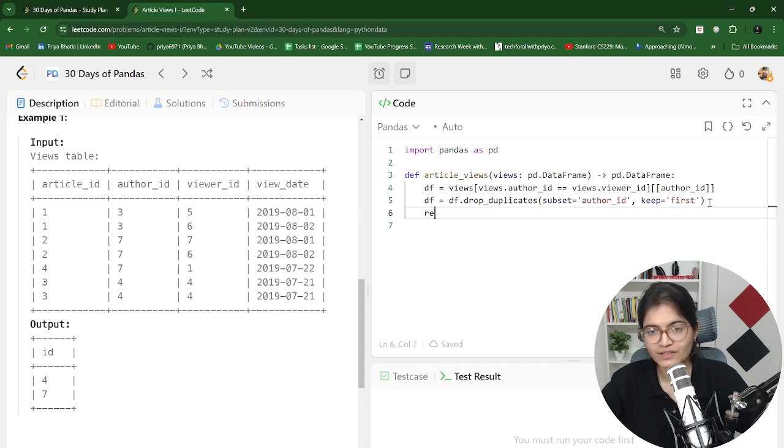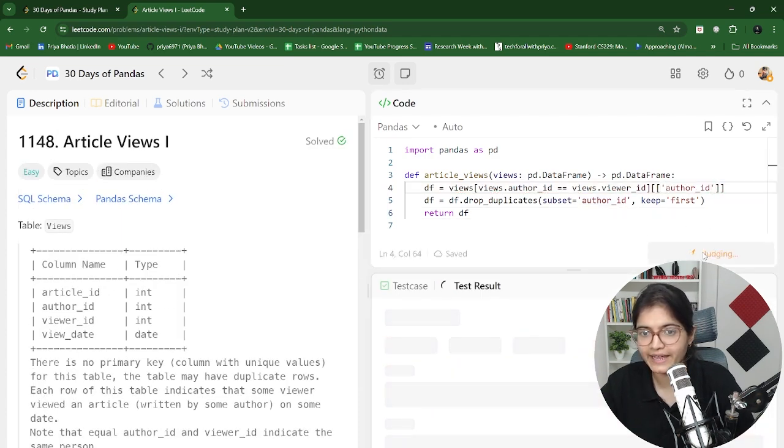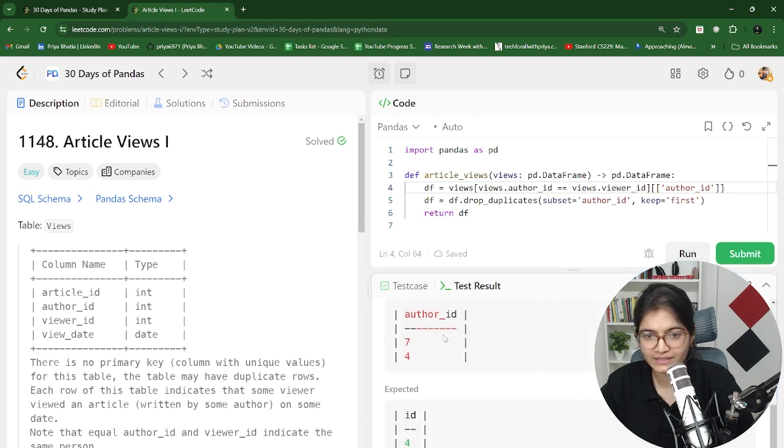Now I will showcase how our DataFrame looks. Let's see that. Author ID is not defined. Why is it saying this? Okay, now you can see we have author ID 7 and 4. Duplicates are not there.